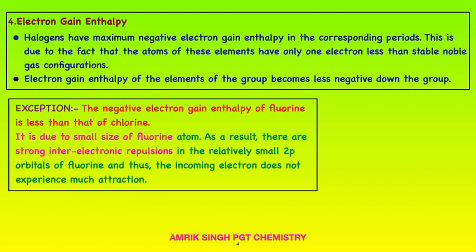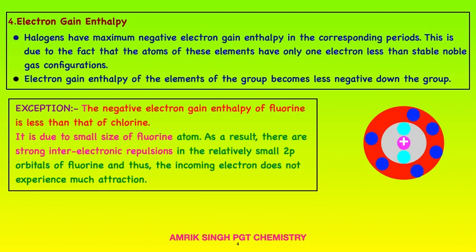Why is it happening? A very important question. It is due to the small size of the fluorine atom. As a result, there are strong interelectronic repulsions in the relatively small 2p orbitals of fluorine, and thus the incoming electron does not experience much attraction. As seen here, we have a fluorine atom, nucleus, 2 electrons in the inner shell, and outward there are 7 electrons. There is a problem, repulsion. Blinking is showing the repulsion in the outermost shell. That's why the incoming electron does not feel much interaction, and electron gain enthalpy of fluorine is less than that of chlorine.